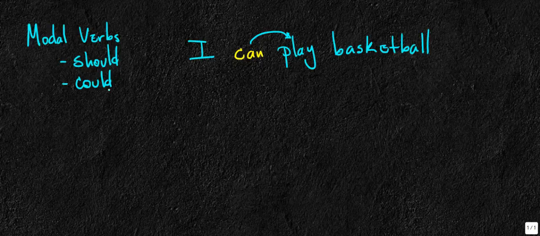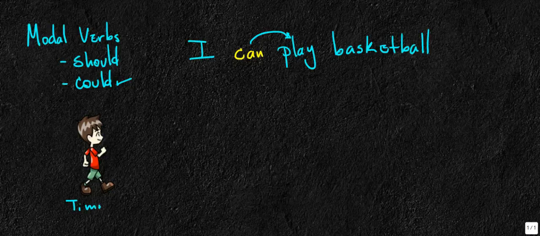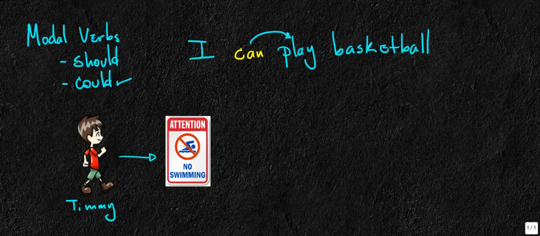Now, let's talk about should and could. We're going to start with could. Could expresses option. So what you're saying with could is the possible options that you have. And so we'll give you a situation. Let's say that we have a little boy, and we're going to call him Timmy, who is walking to go swimming. When he's walking, he sees a sign. All right, and the sign says, "Attention, no swimming."